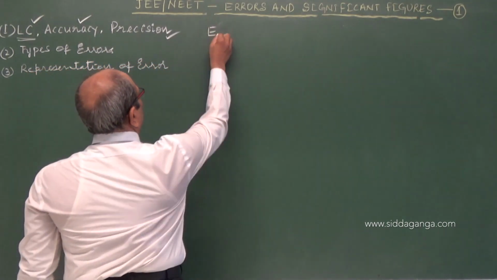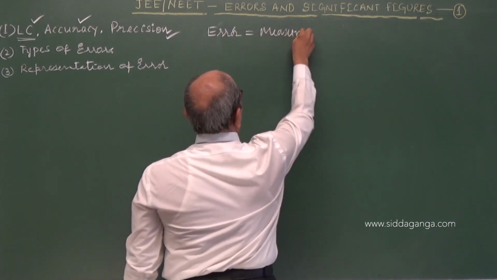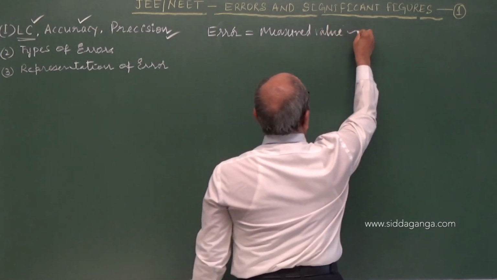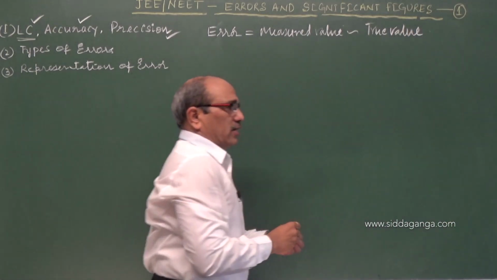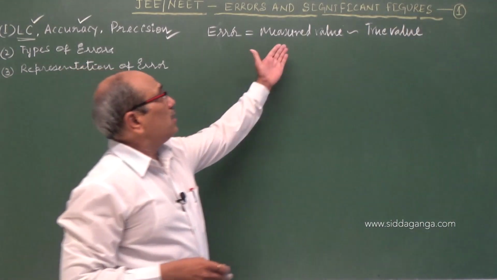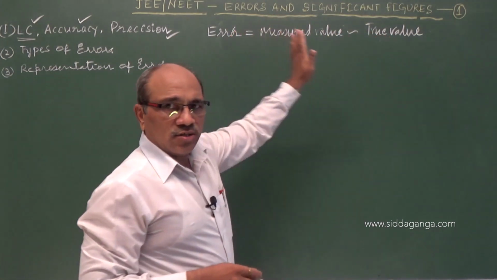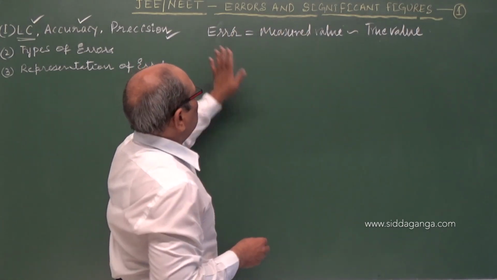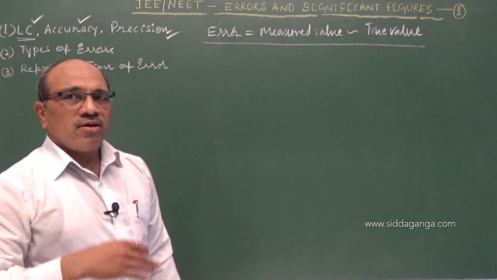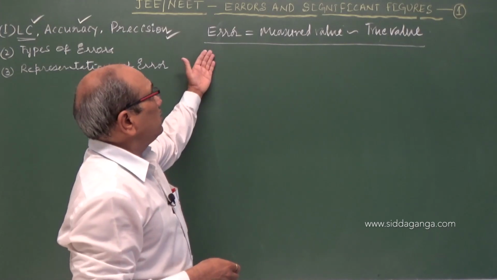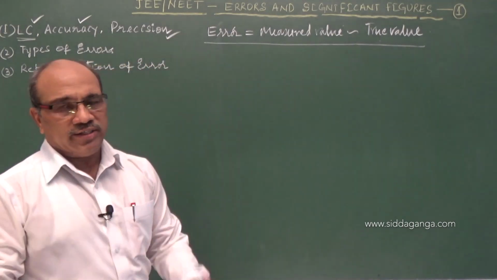That error is generally the difference of the measured value from the true value. We take only the magnitude, therefore I said difference. Maybe the measured value is more and the true value less, or the measured value less and the true value more. Error is always taken as a positive one. So this is the equation or definition for error. What is error, if asked? It is nothing but the difference between the measured value and the true value of a physical quantity.